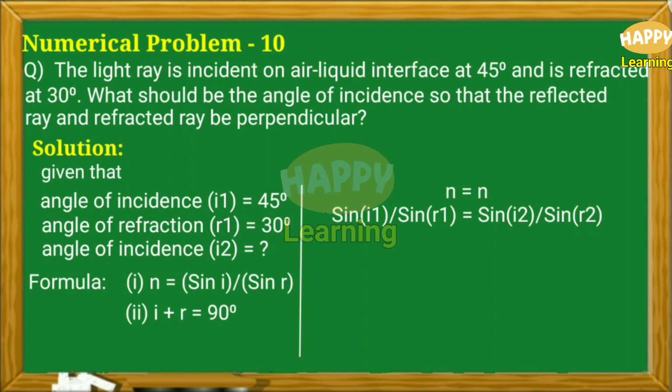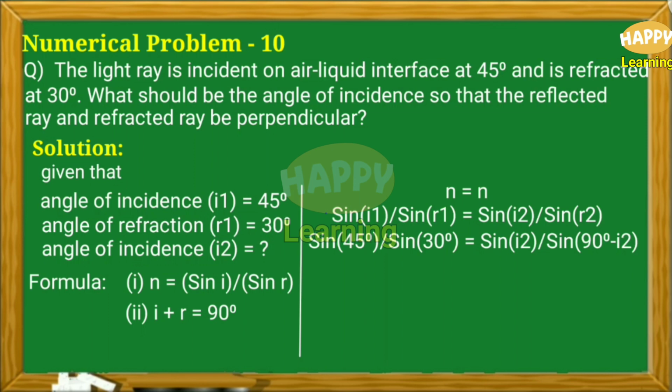On substituting the values, sin 45 degree by sin 30 degree is equal to sin I2 by sine of 90 minus I2. In place of R2, 90 minus I2 is substituted. This is from the second formula, I plus R is equal to 90 degree, so R will be 90 minus I. So, in place of R2, 90 minus I2 is substituted.